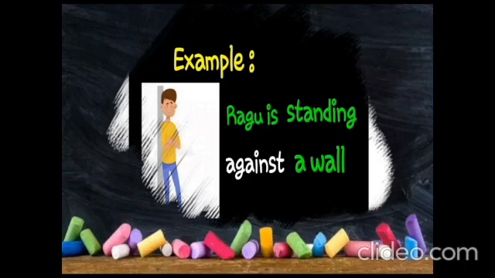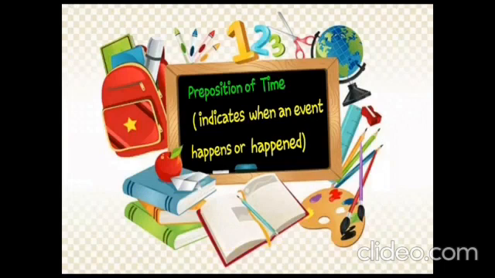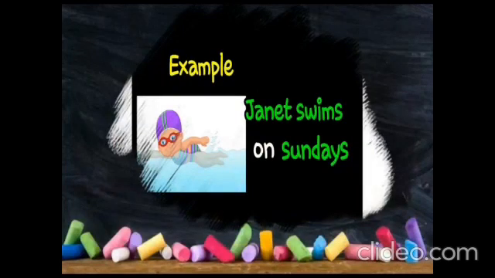Now let's see preposition of time. It indicates when an event happens or happened. Let's see example. Janet swims on Sundays. On in this sentence indicates when it happened. So in this sentence on refers as a preposition of time.